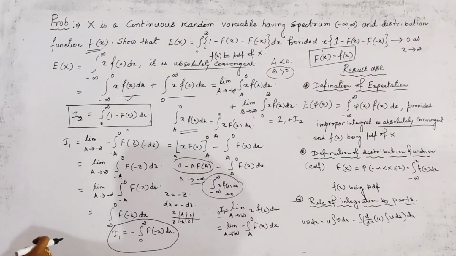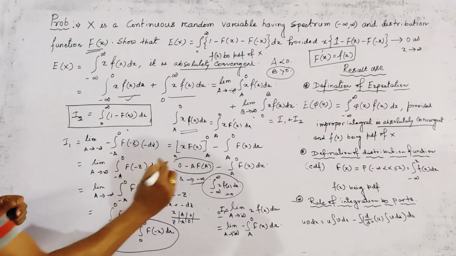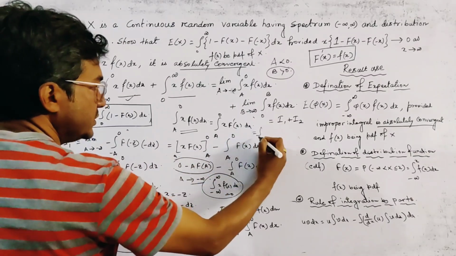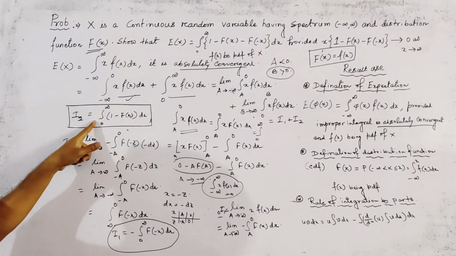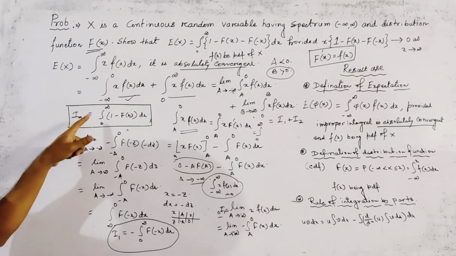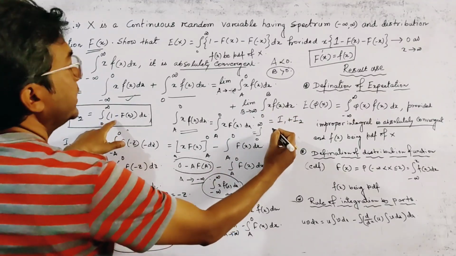So by adding the two values, I1 and I2, we finally write the result here. This is 0 to infinity, and also here 0 to infinity. We first write the value of I2, because these two terms are added.